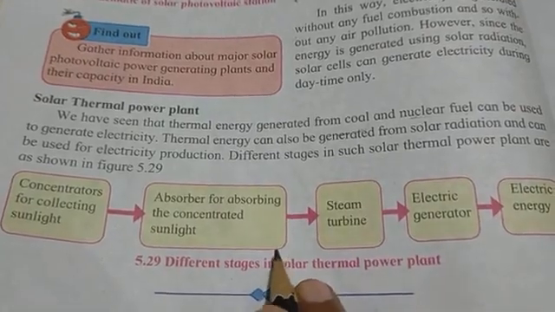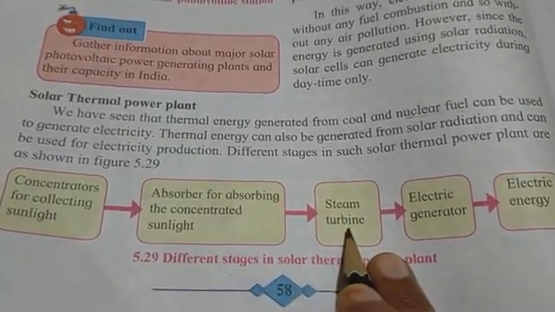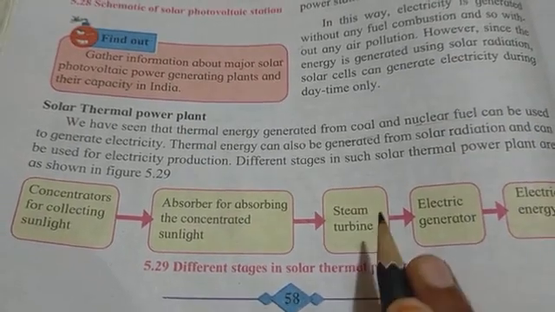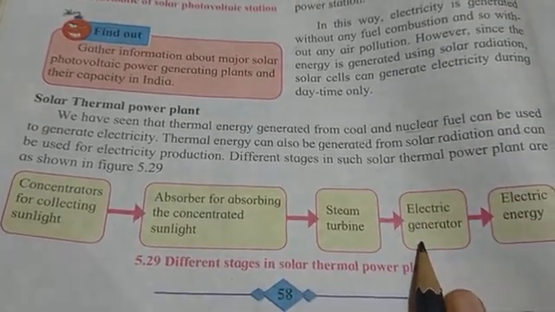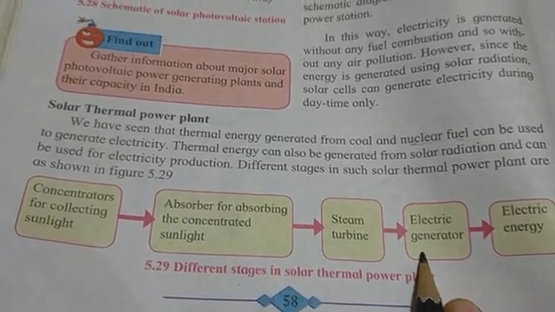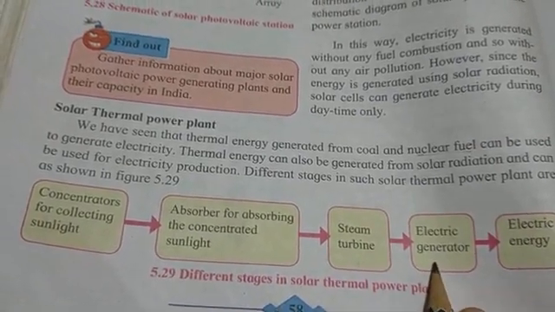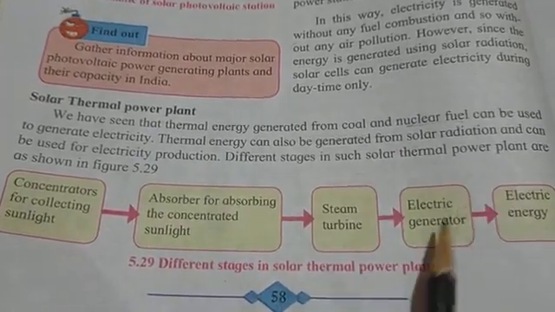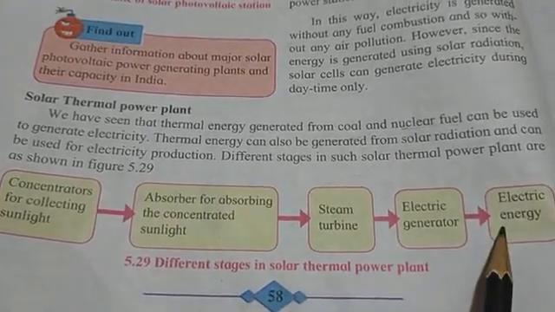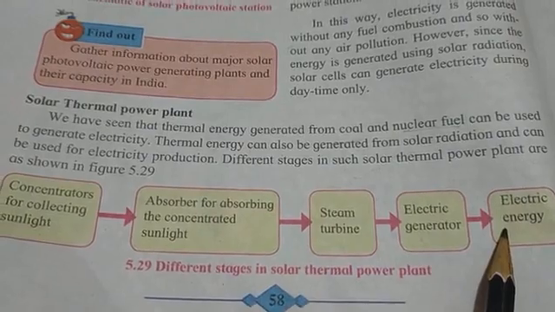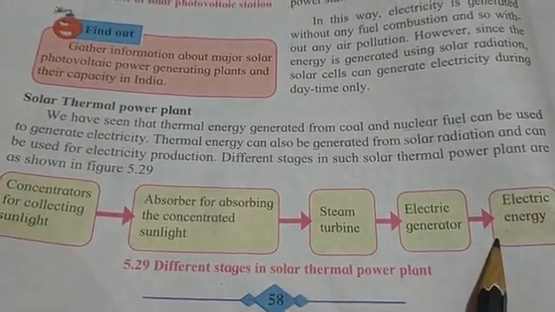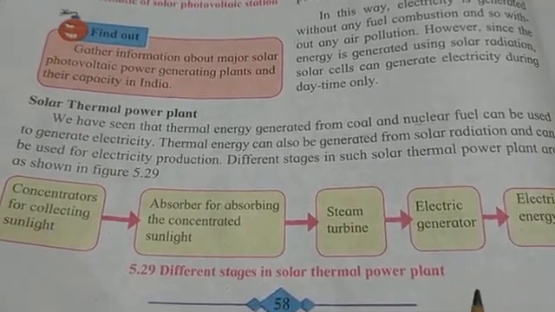Now it is moving to the steam turbine, and steam turbine is moving to the electric generator, and this electric generator is generating electricity or electric energy.